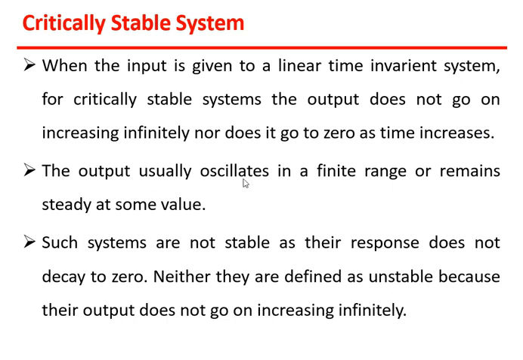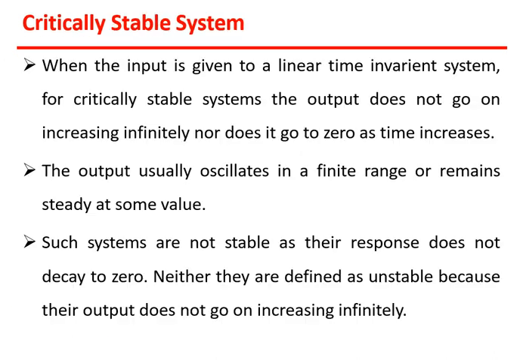Okay, so the output usually oscillates in a finite range or remains steady at some value. Those oscillations will not have any higher amplitudes, but still it will oscillate. So it will have some characteristics of a stable as well as an unstable system. Such a system can be called critically stable. So it is noted over here: such systems are not stable as their response does not decay to 0, and neither are they defined as unstable because their output does not go on increasing infinitely, as I discussed earlier. So such a system can be called a critically stable system.